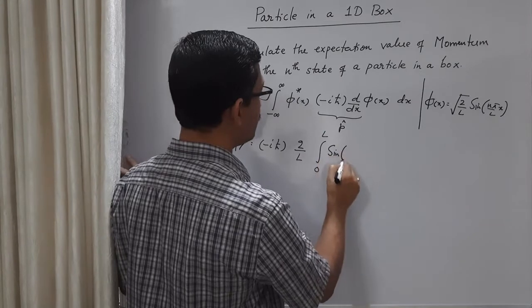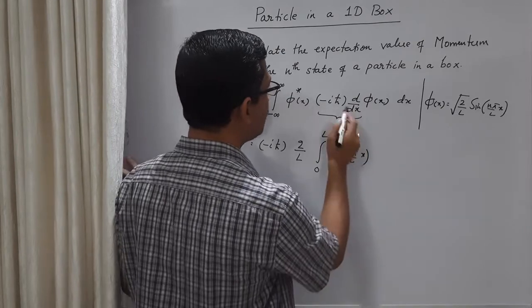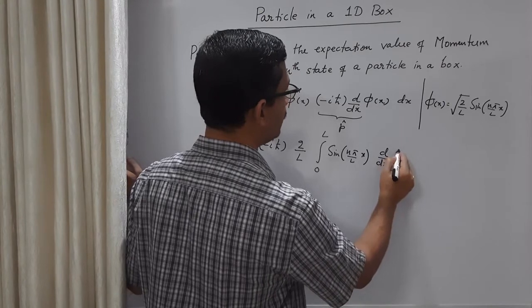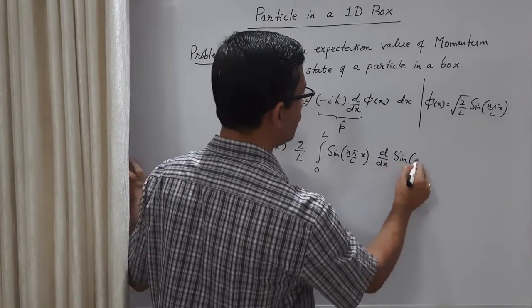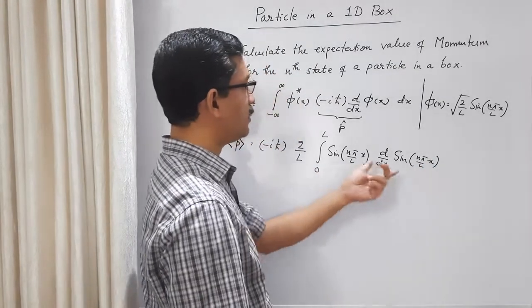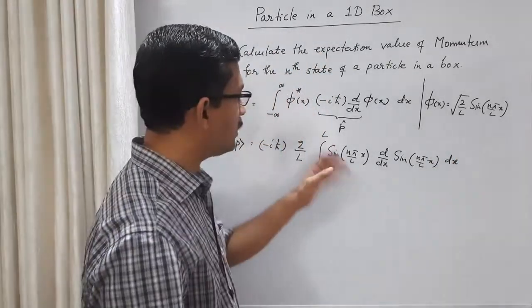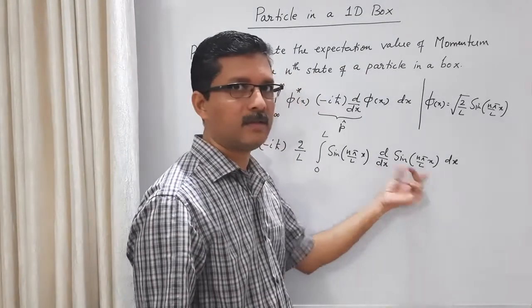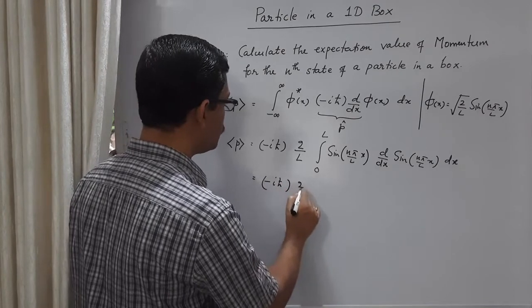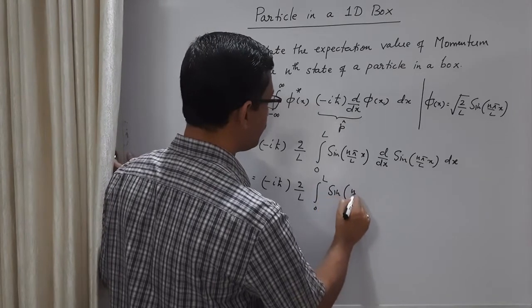So one sine function will be here. You cannot combine the two sine functions because of the differential operator in the middle. Minus i h cross I have taken outside, so there will be only d by dx here. And then you have another sine function here, sine n pi by L into x. This is phi star, this is phi. Phi star and phi are the same, but you cannot combine them. So you have to first take the derivative of this one and only then do the integration.